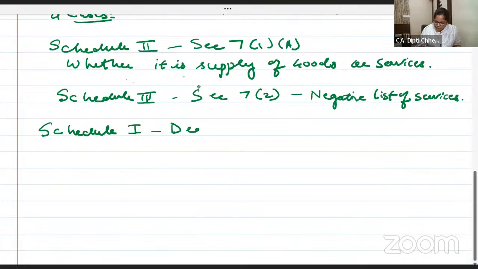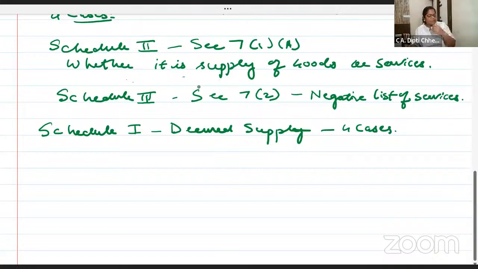Schedule 1, deemed supply. I'm giving you 4 cases where it is treated as deemed supply. Okay. You need to repeat this. Once you repeat it, you will learn it. First one is, write down. Number 1.